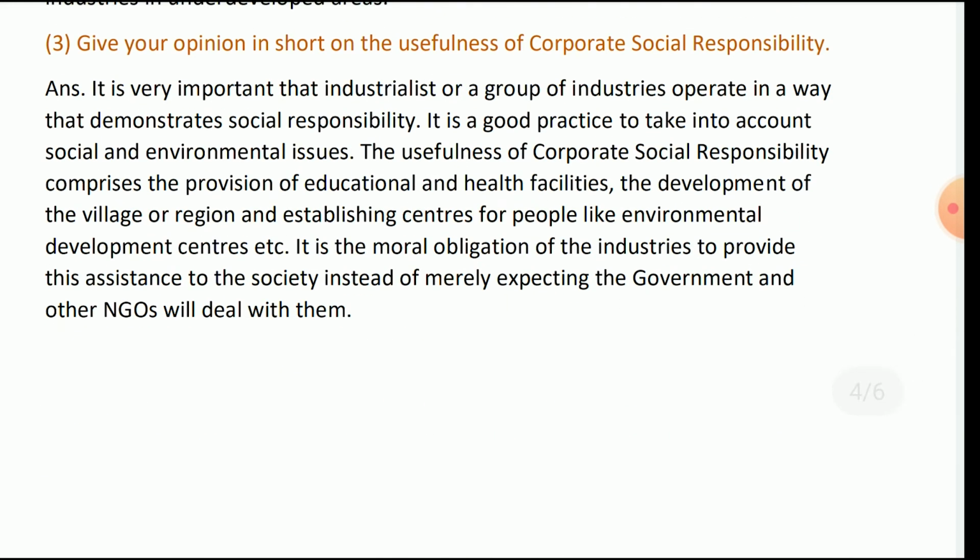Give your opinion in short on the usefulness of corporate social responsibility. It is very important that an industry or a group of industries work in a way that demonstrates social responsibility. It is good practice to take into account social and environmental issues.